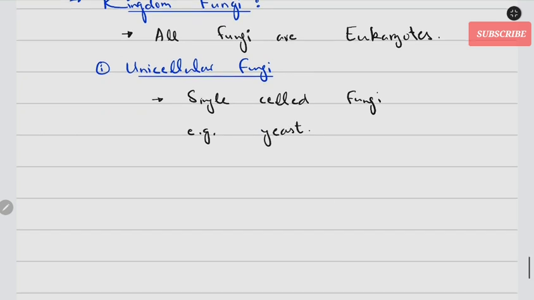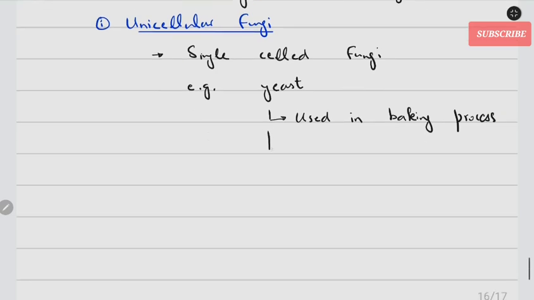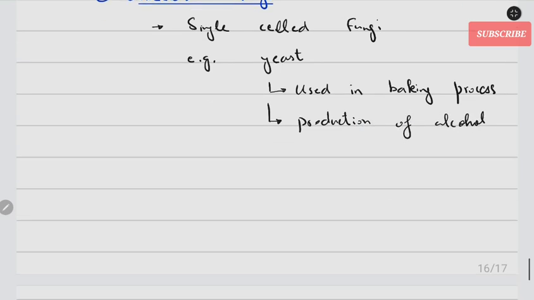Yeast, the famous one we call baker's yeast, is a unicellular fungus, and that yeast is used in the baking process. It has been used for the production of alcohol. We will talk about this in detail later on.